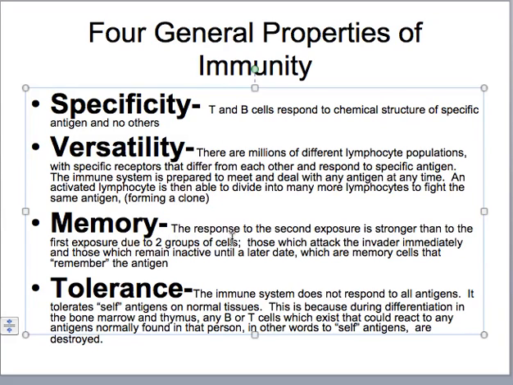Memory. This means that the response to a second exposure to an antigen is stronger than to the first exposure, due to two groups of cells.